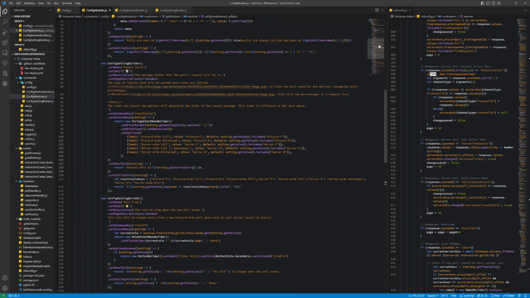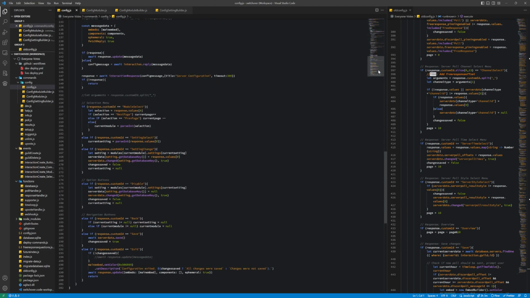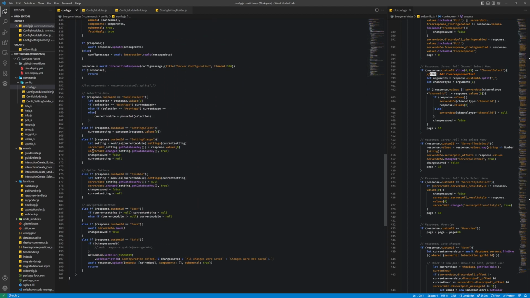So the settings are just in order. You got like the result style. I could change what the setting text is, the menu text, the actual select menu itself. And I don't have to make a function that has to listen specifically for the result style to change. It is just managed by the baseline config thing, which just does: if setting is changed, change the setting. Like, that's literally it. Just change the setting.